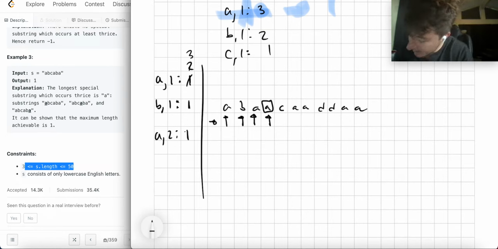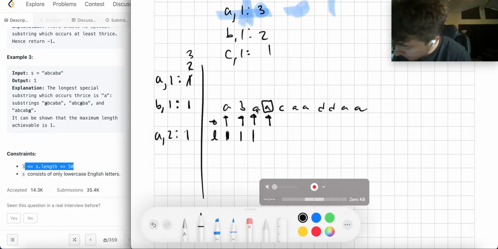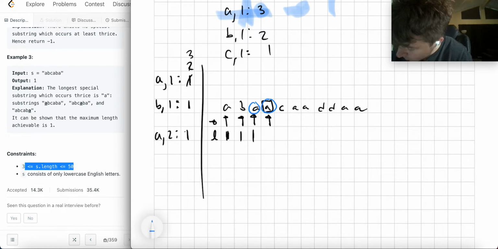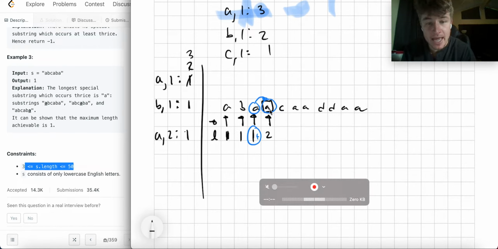So the way I could do that is I could keep track of the longest thing as I go forward, right? I say, okay, the longest thing ending at A here is 1. The longest thing ending at B here is 1. The longest thing ending at A here is 1. And when I attach A to A, right? So when I attach these values together, what I'll really do is add 1 to this value, and this will become 2. So then I can note that there's an A of length 2 and add that to my ledger.